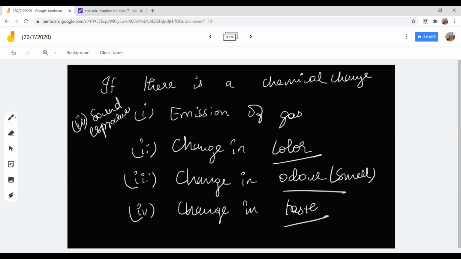Heat is produced. Heat is either emitted or absorbed. Ma'am, in respiration in plants, heat is not there, ma'am. No. The heat is not visible, but either a heat will get absorbed or released. Both are happening.